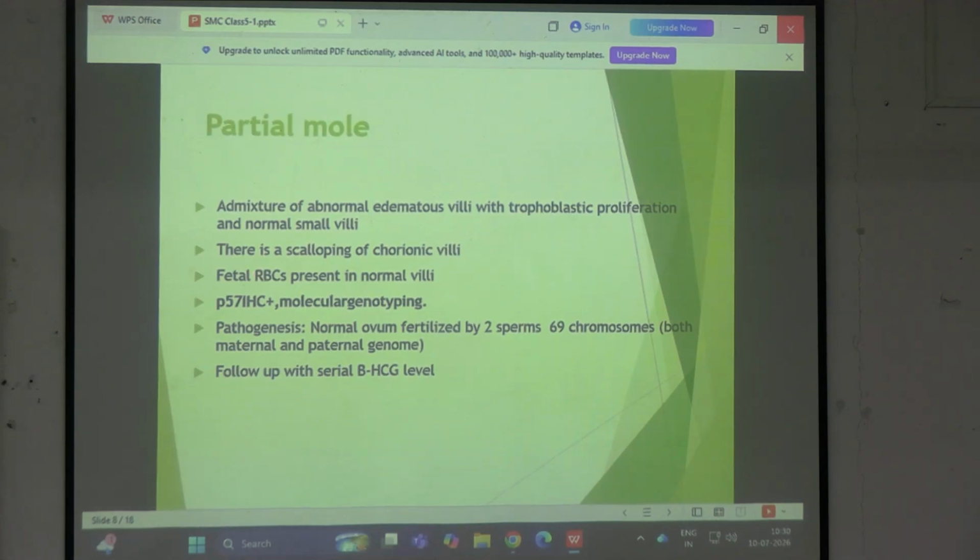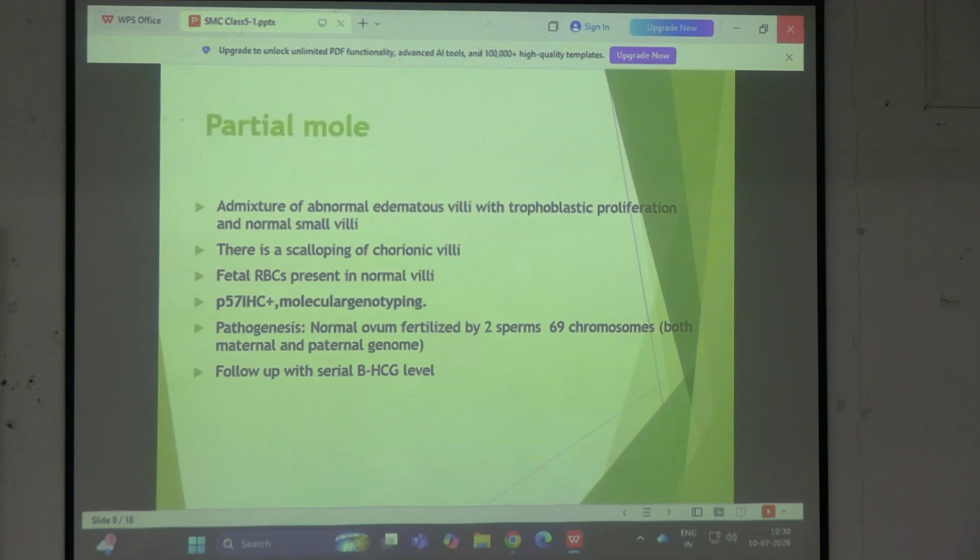What is scalloping in the picture? আচ্ছা, fetal RBC থাকবে, তার মানেটা কি? fetal formation তো হচ্ছে, তো কিছু chorionic villi নরমাল, কিছু abnormal, তাহলে যেটা নরমাল সেখানে তো fetal changes গুলো আসবে. So fetal RBCs will be present.